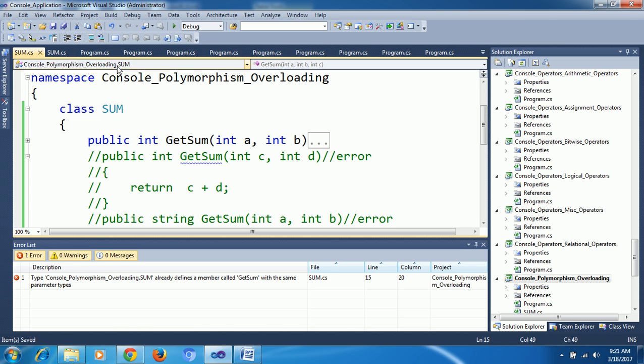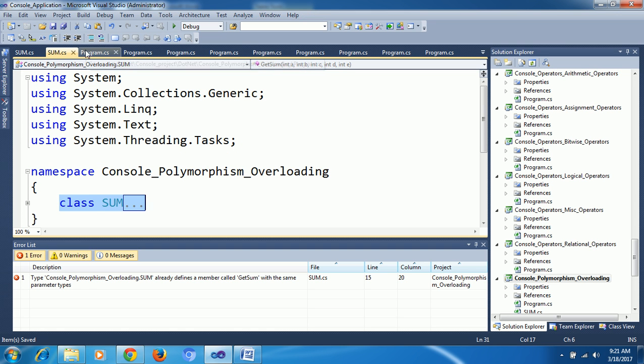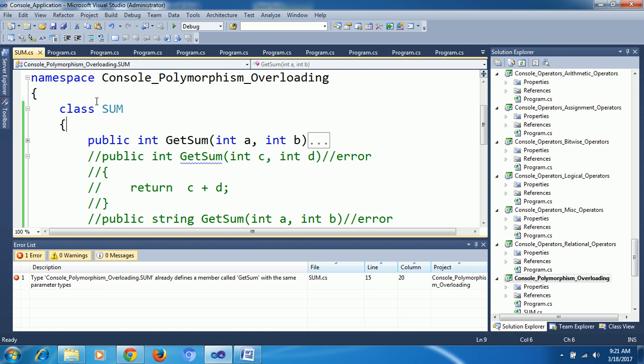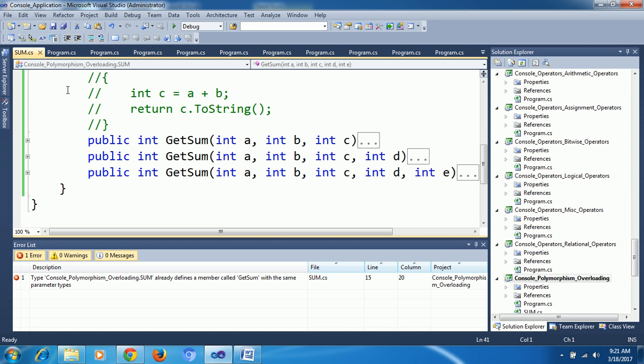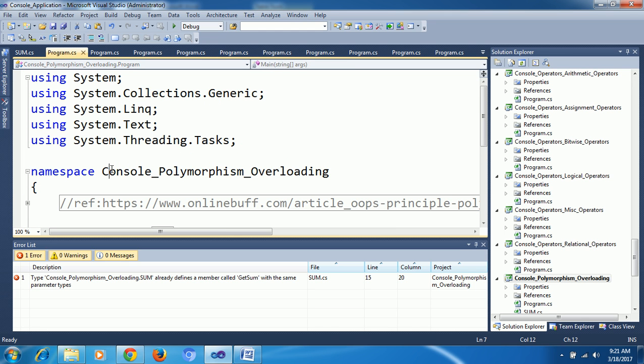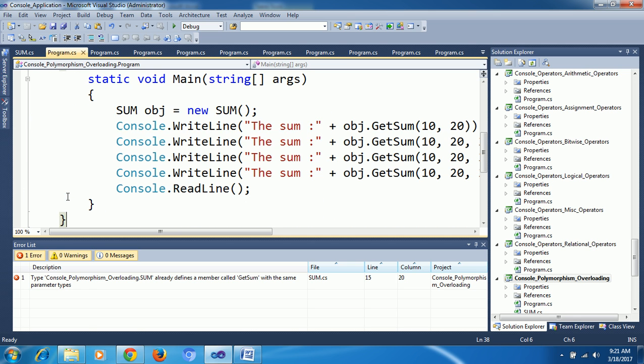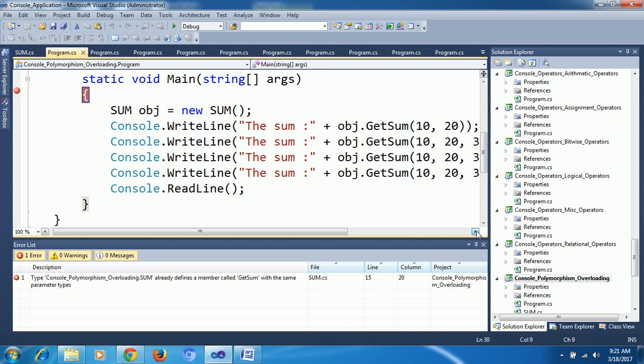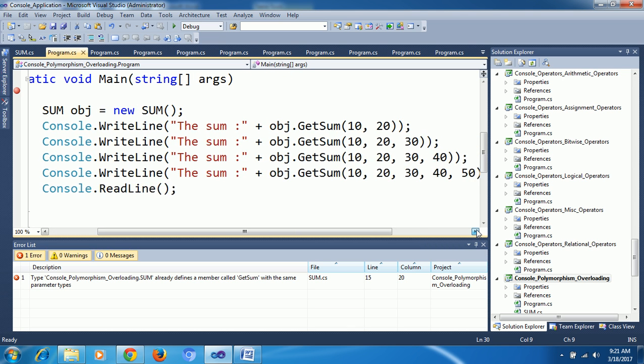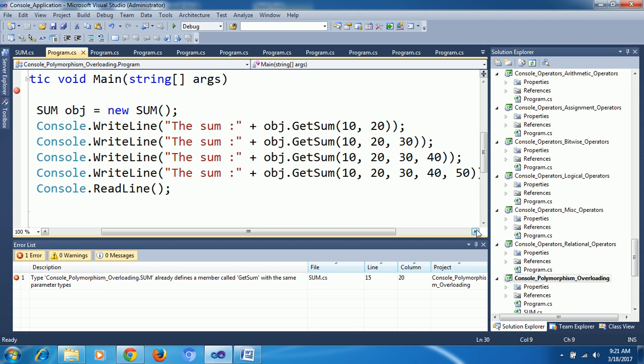Now I am going to run. See here in the main program what I did. Based on what parameters I pass, it will automatically trigger the right method. I created the object for Sum. Afterwards, object dot GetSum of two numbers is possible.